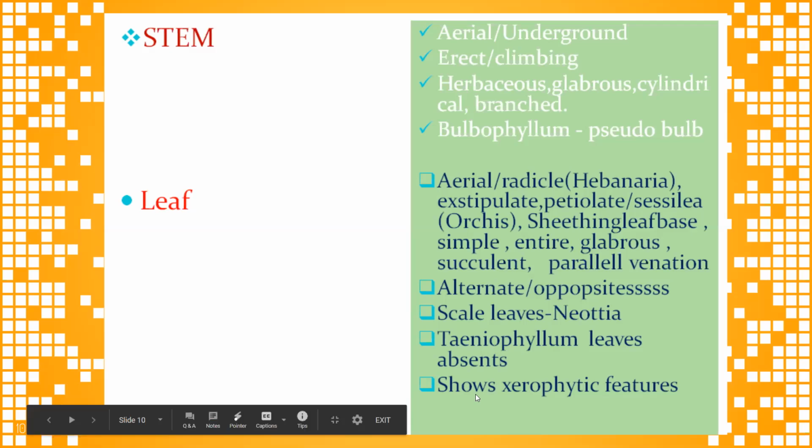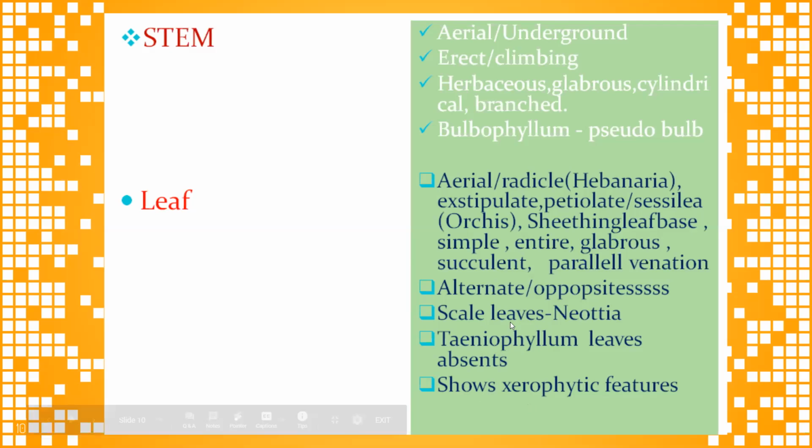Some of the leaves show xerophytic features. Sometimes, as in saprophytic species, leaves are reduced to scales. Epipogon is a leafless terrestrial herb. Occasionally, only one or two leaves are present.